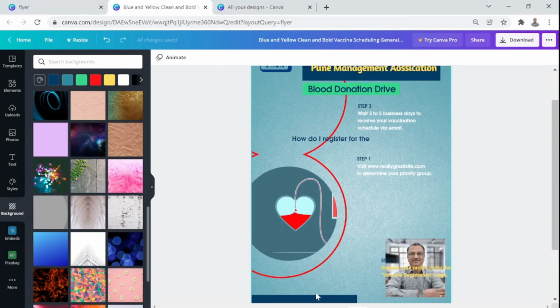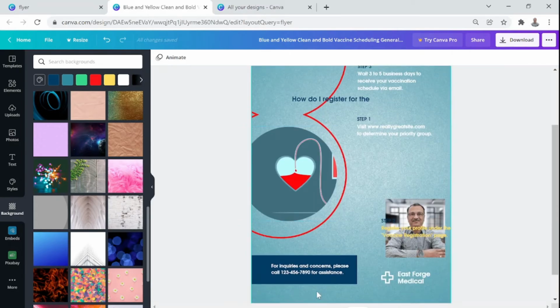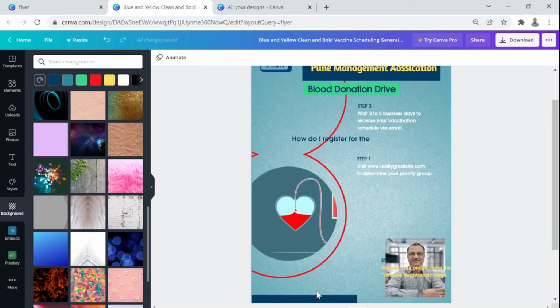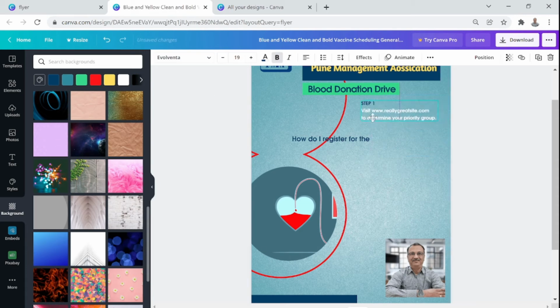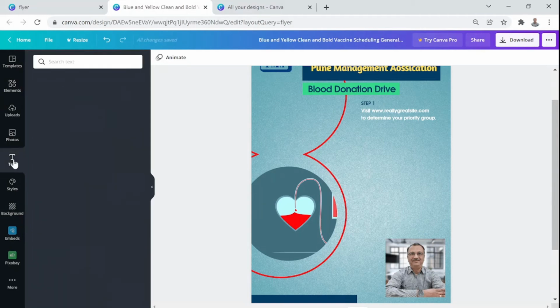So all these things are static. Can any objects that you are embedding in this document become dynamic also? I'll come to that. Let me delete this text which I have put on my photograph. I will delete this step 3 also, and just for the reference point I will keep step 1 here. But I don't like this text. How do I register for this? Okay, I want to give a different presentation. So you go on the leftmost menu again, and then there is an option called text.